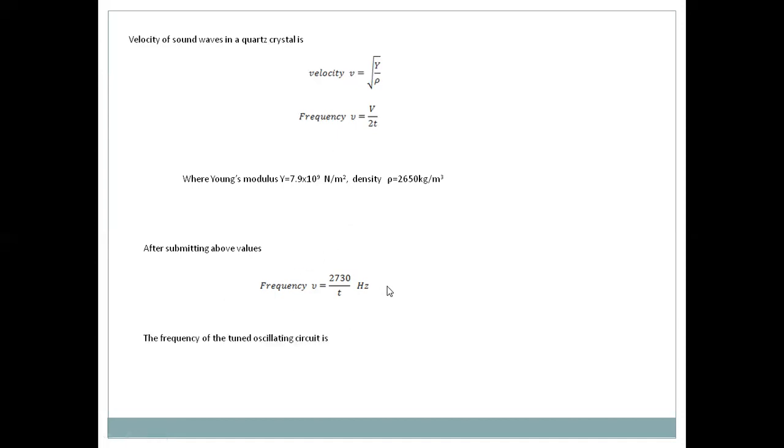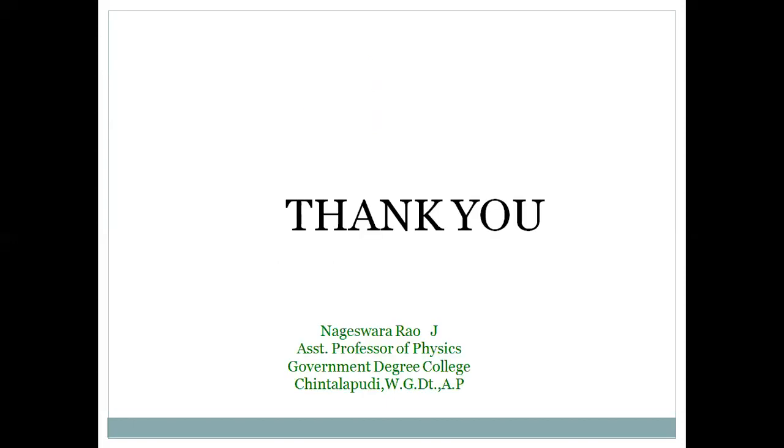So we know in the tuned circuit, that is the LC circuit, the frequency nu is equal to 1 by 2 pi root LC. If these two frequencies are equal, that is, the frequency of the tuning circuit is equal to the natural frequency of the quartz crystal, resonance occurs. It vibrates with the maximum amplitude, and the ultrasonic waves are generated at one face of the quartz crystal. So this is the method to produce ultrasonic waves using the piezoelectric method. Thank you.